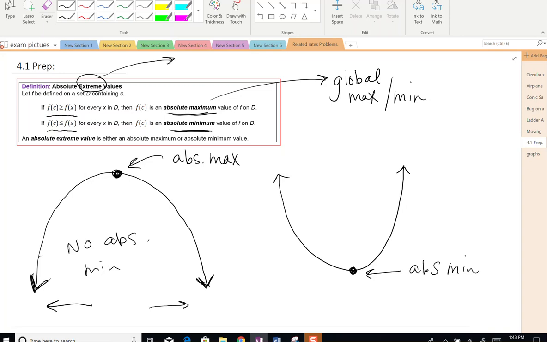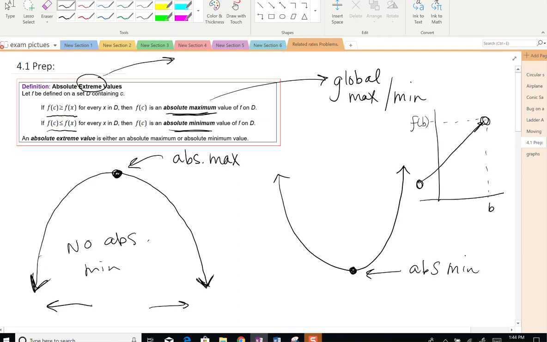can have neither. So if you had a graph that looked like this, and you have these open circles right here, this would have neither an absolute max nor an absolute min, because we can keep getting closer and closer to this endpoint value b and never reach this output value f of b.